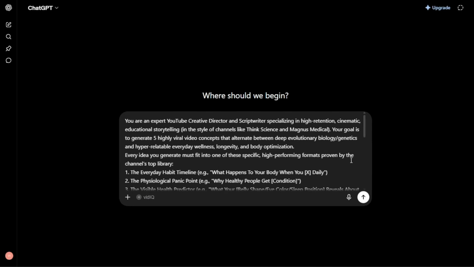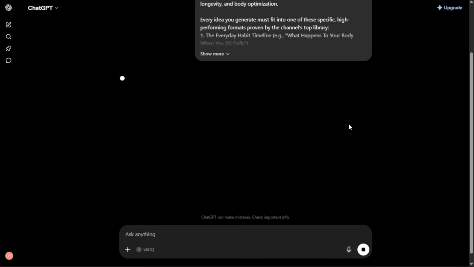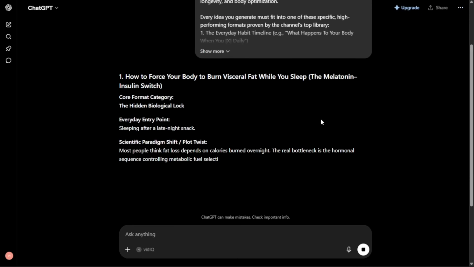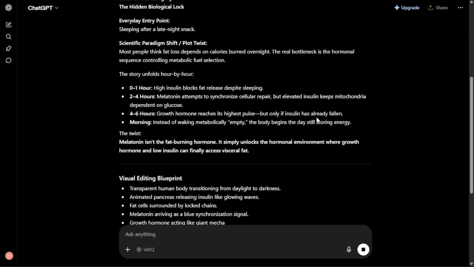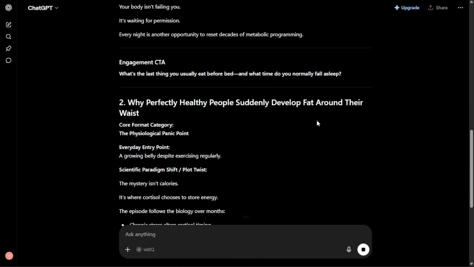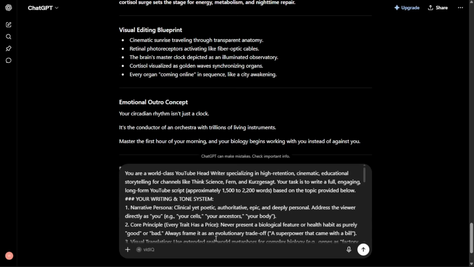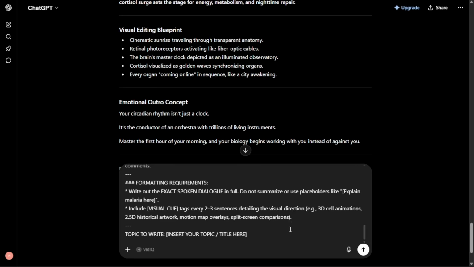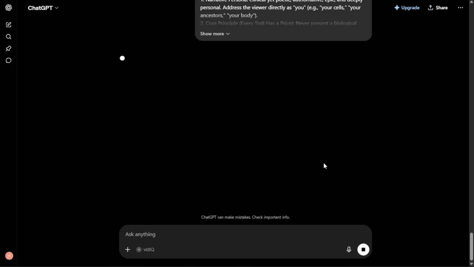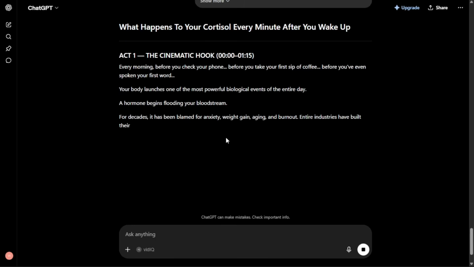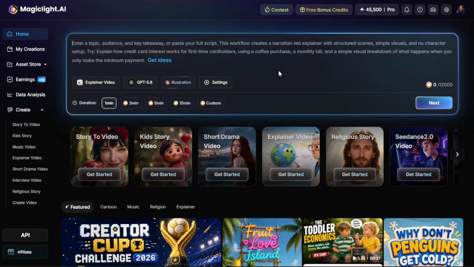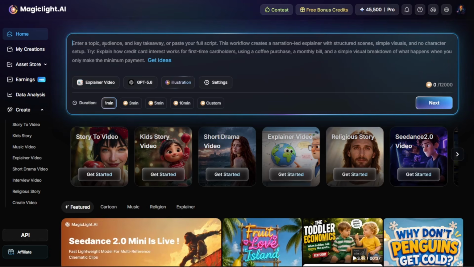The very first thing is to paste this master prompt in ChatGPT. After you paste it, ChatGPT will generate very good video ideas tailored to this exact niche. Just pick the idea you like. After that, we move to our second master prompt for scripting. Just paste it into the same chat and replace the bracket with your selected idea. Then it will give you the full script. Now we will start using MagicLight AI, an all-in-one long-form video platform. Now let's get right in.